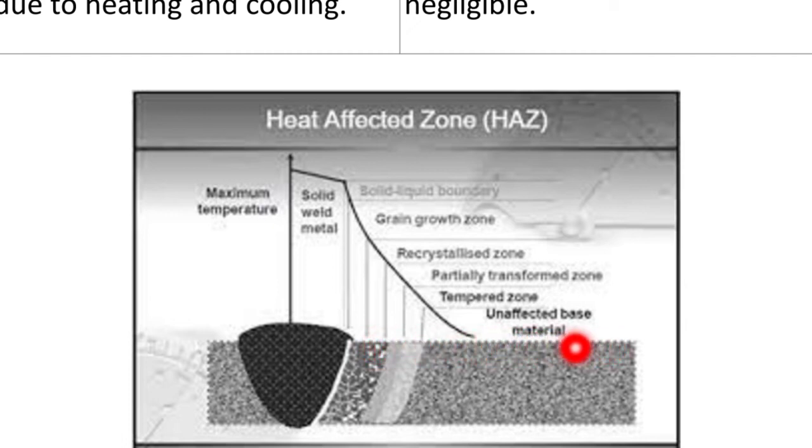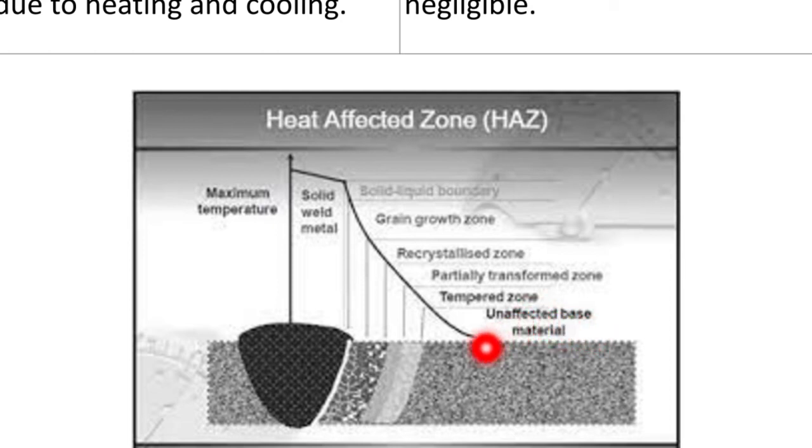Here you can see the microstructure of the base metal is different from the microstructure of the weld bead and the heat affected zone. We can further classify the heat affected zone into a few zones like the solid liquid boundary, then grain growth zone, then the recrystallized zone, then partially transformed zone, tempered zone, and unaffected base. This is the base metal.